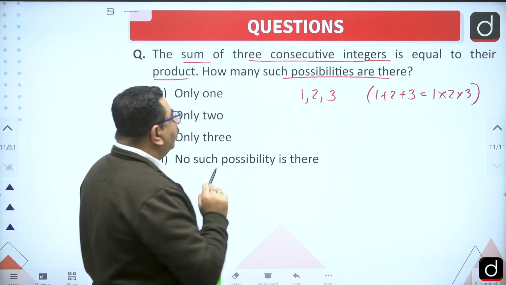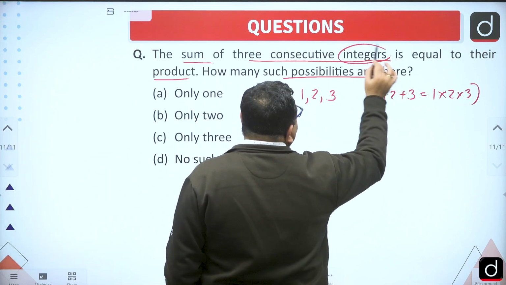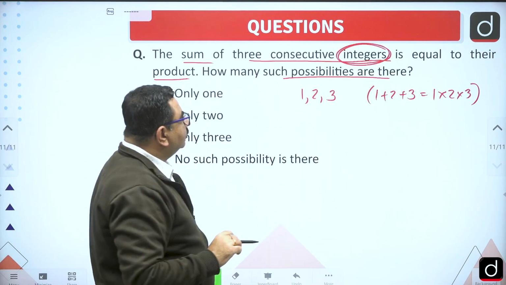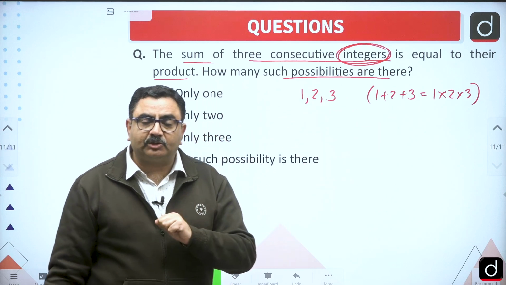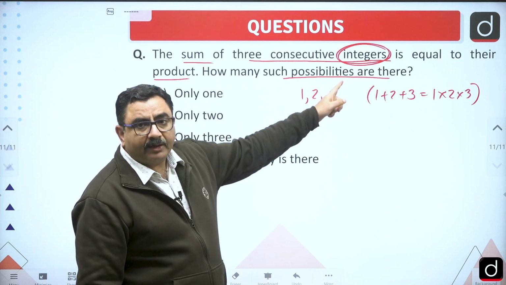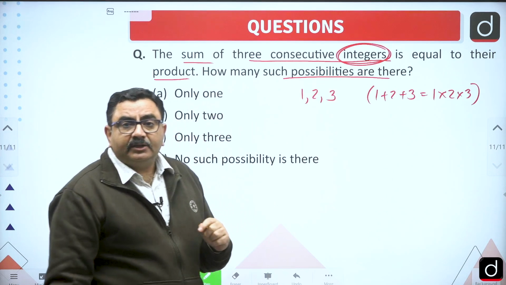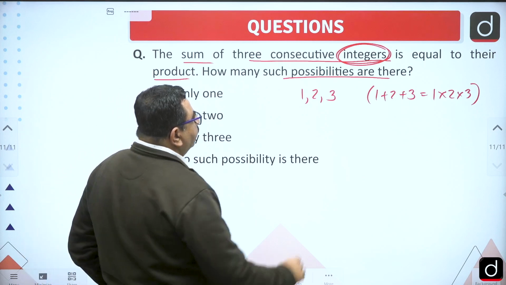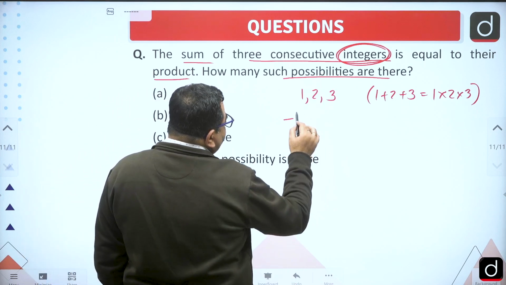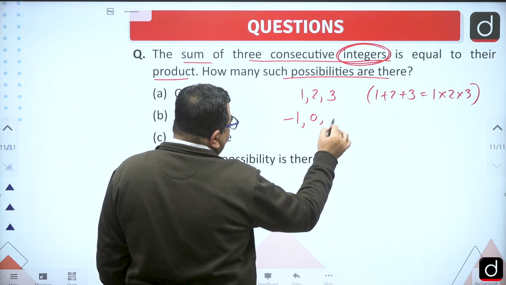But here he has asked for 3 consecutive integers. That is the only possibility when the numbers are natural numbers. But here the important word is integers. There may be other possibilities also. Let me tell you what other possibilities there can be. One can be -1, 0, 1.